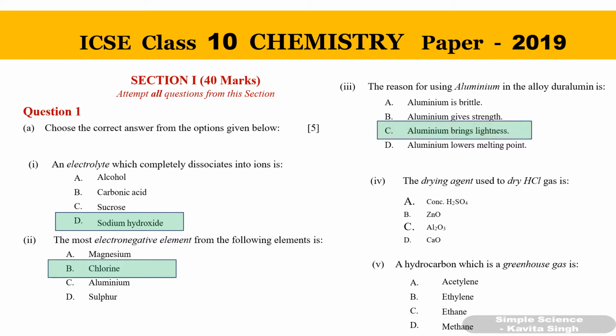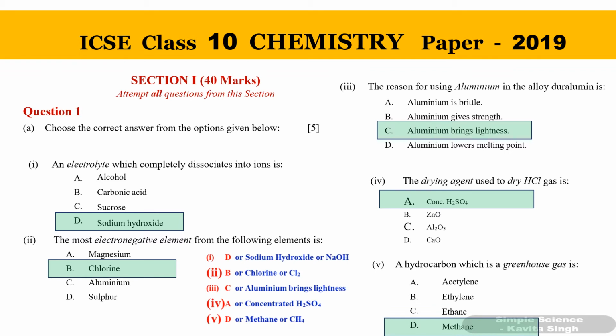Fourth question, the drying agent used to dry HCl gas is, the answer is concentrated sulfuric acid. Don't write calcium oxide. Calcium oxide, you may get confused. Calcium oxide is used to dry ammonia gas, whereas concentrated sulfuric acid is used to dry HCl. Fifth one, a hydrocarbon which is a greenhouse gas is, you might have studied in physics also, methane. Okay, next question. So these are the answers.